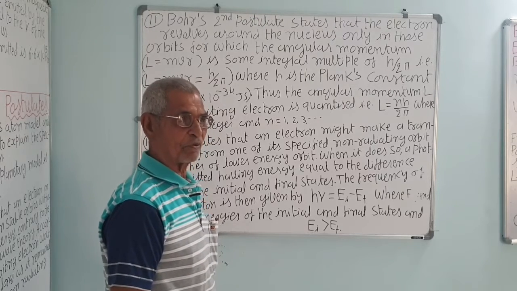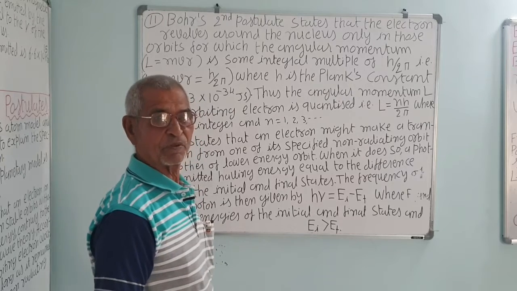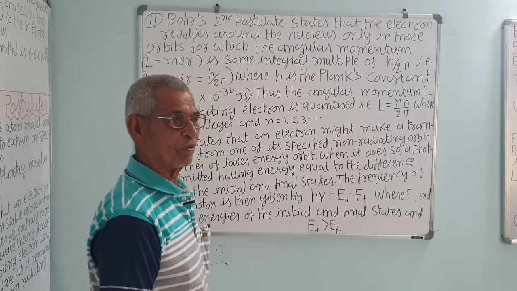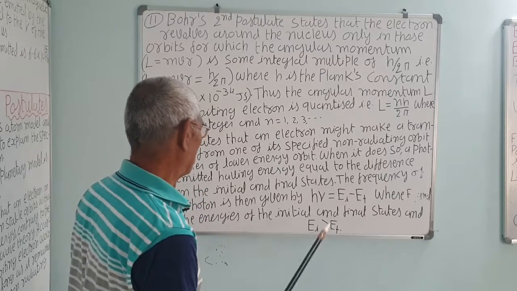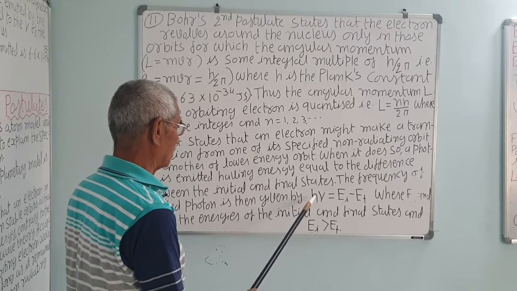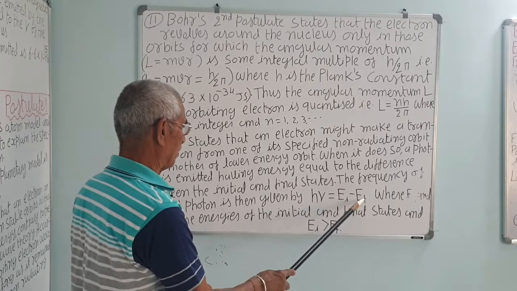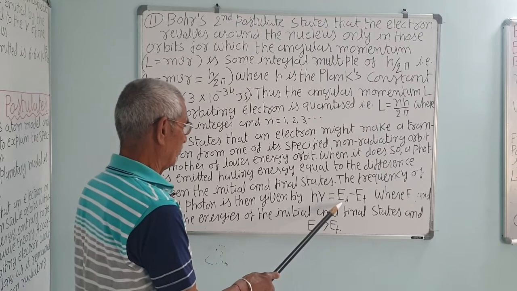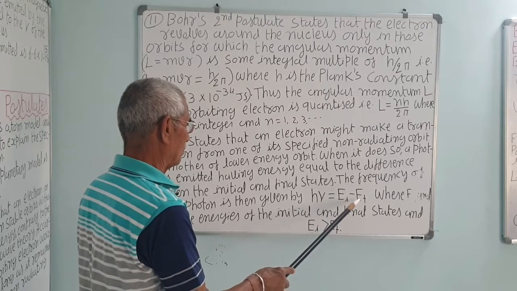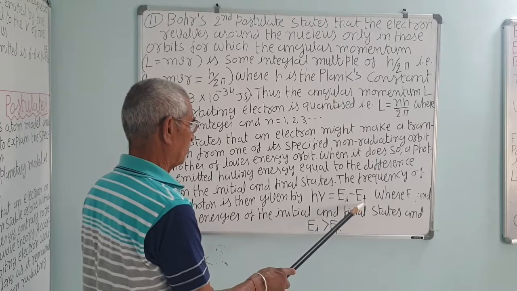The energy of the photon h nu is the difference of the energy of the electron between the two orbits. The frequency of the emitted photon is then given by h nu equal to Ei minus Ef. Ei is the initial orbit and Ef is the final orbit, when it jumps from I to F. I is initial, F is final.